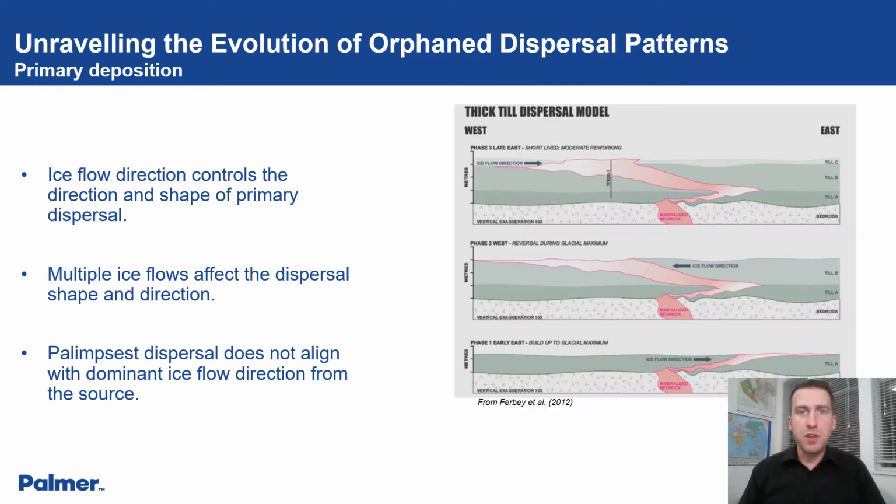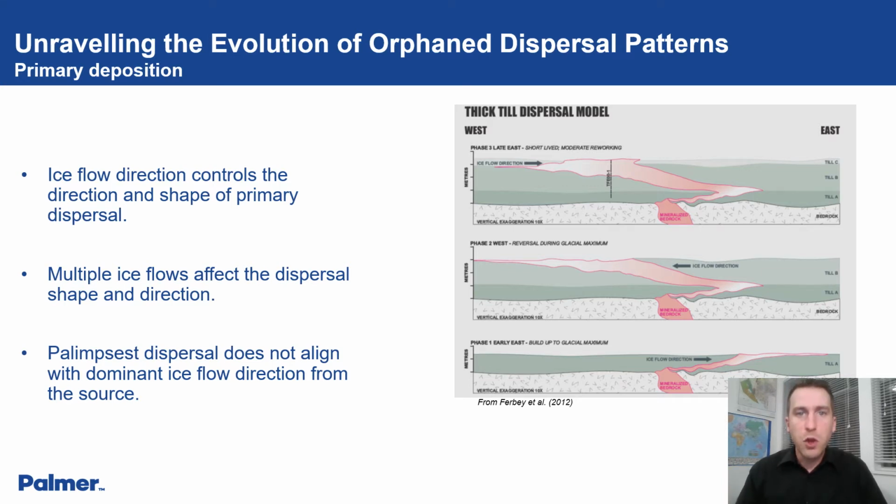This is an example of ice flow controlling the direction and shape of primary dispersal. In this figure, the bottom section displays the initial ice flow to the east with a mineralized plume that rises from the source to the surface. During an ice flow reversal to the west, middle figure, we see that the mineralized plume continues to rise to the surface,